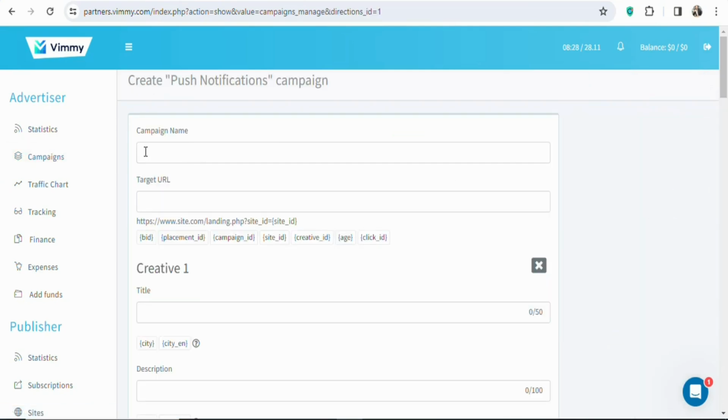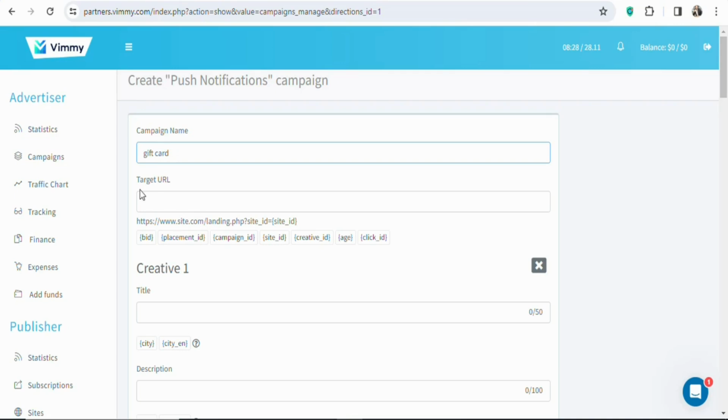The next step is that you have to give a name to your campaign. So type the name of your campaign. In this case, I'm going to type gift card. So let me type gift card, something like this. You can type any name that you want because no one is going to see the name. You are the only one who sees the name of your campaign. So just enter any name right here.